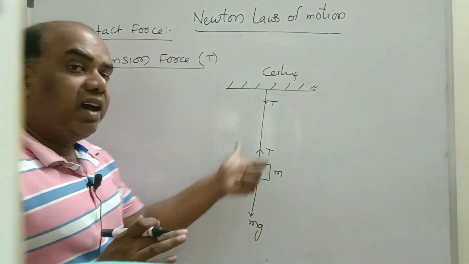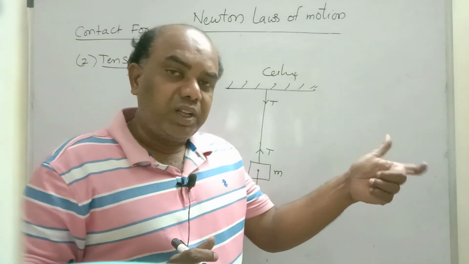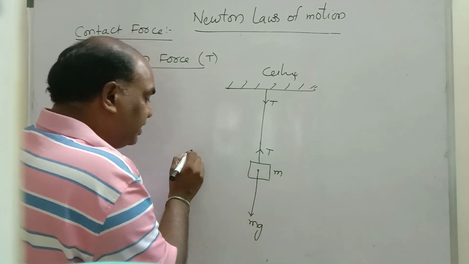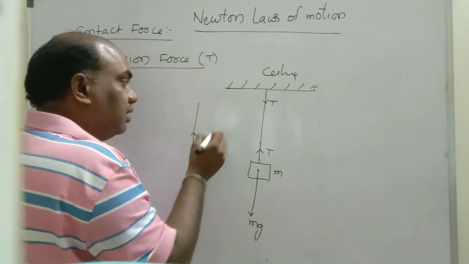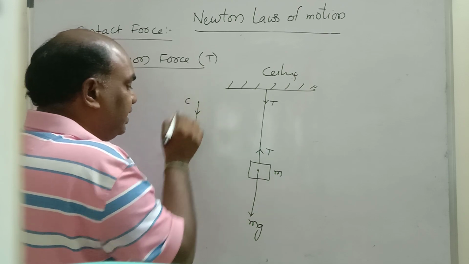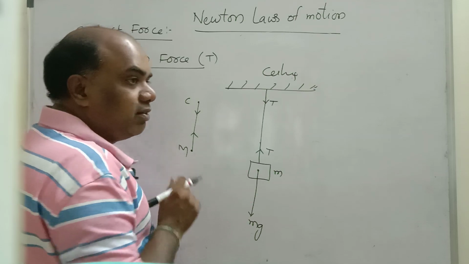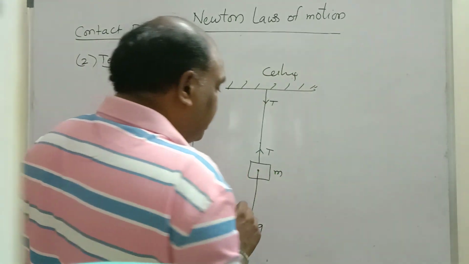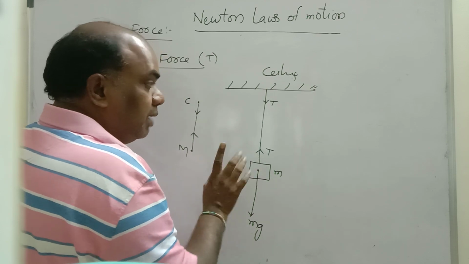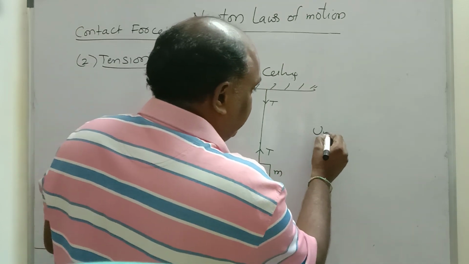Remember, tension is always away from the point. If you consider this as a point, away from the point. If the ceiling is a point, away from the point. This is the ceiling, this is the mass. These two are equal and opposite. One simple concept, simply you can identify what the tension is. Imagine the umbrella rule, the umbrella concept.